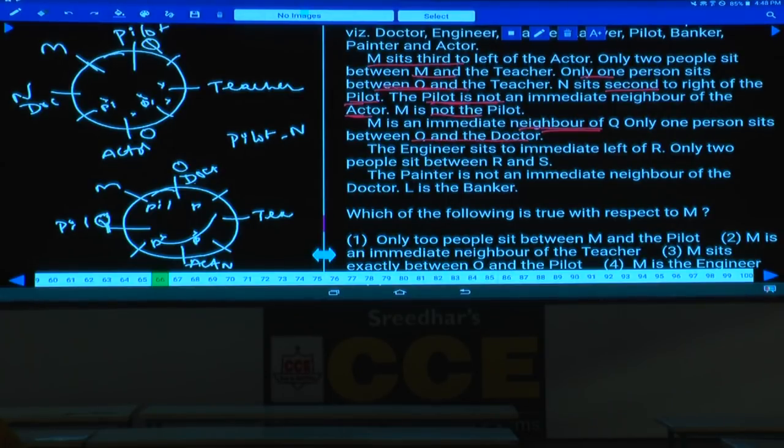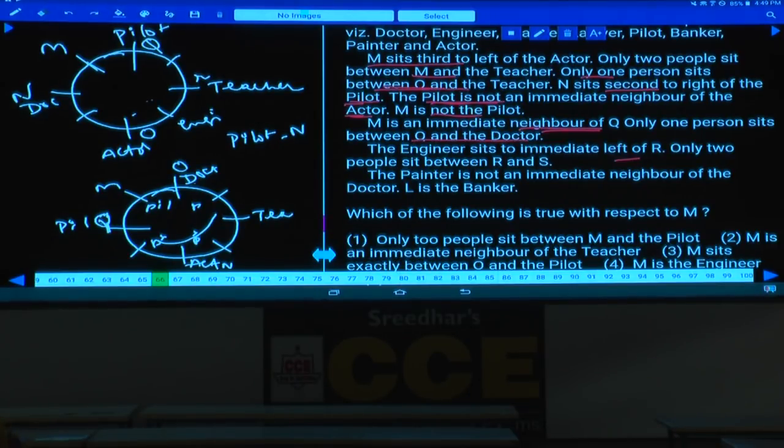Then engineer sits to the immediate left of R. Then where can this R be? If you take R at this place, then engineer is to the immediate left of R, which is not possible. R cannot be here. Then can R be at this place? If R is here, this is also not possible. Can R be at this place? R is the teacher, isn't it? If R is the teacher, then engineer is to the left of the teacher. That is the only possibility for this R.